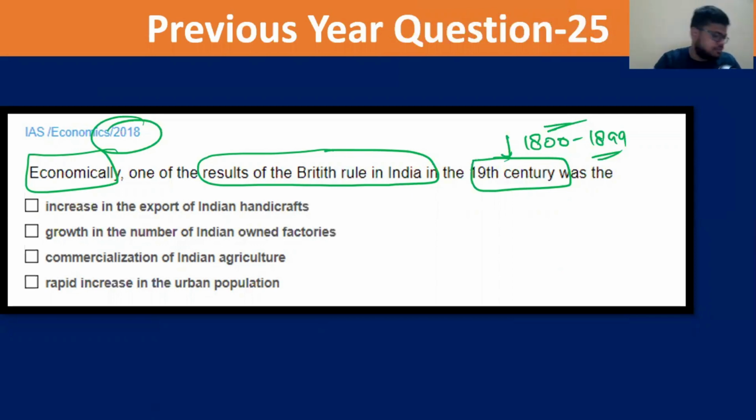Very easy question. These questions in the UPSC are must-get questions. You cannot afford to get these questions wrong. If you get these questions wrong, then the journey becomes very tough. So, very easy. Obviously, no increase in the exports of Indian handicraft. No growth in the number of Indian-owned factories. Yes, they have increased, but not to this extent. Commercialization of Indian agriculture: yes, that is a very true thing. Increase in the urban population: no. So obviously, the best answer is the third one.